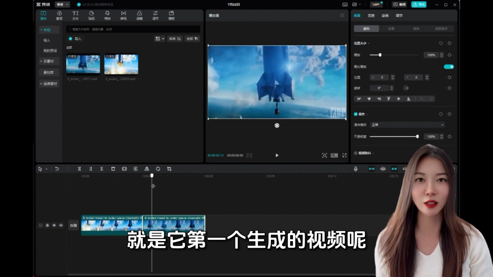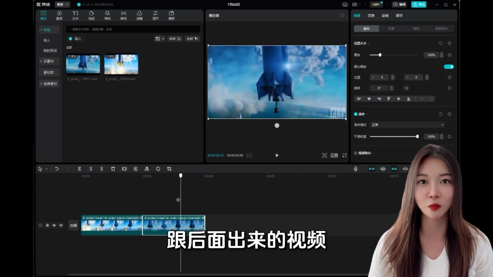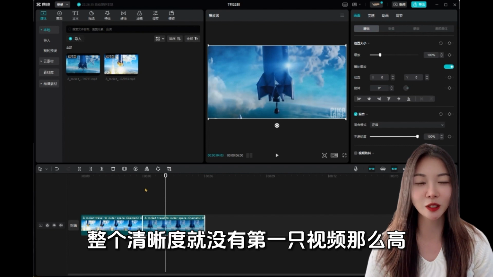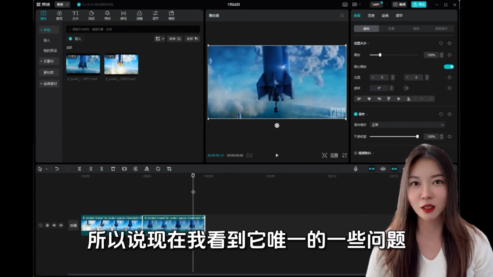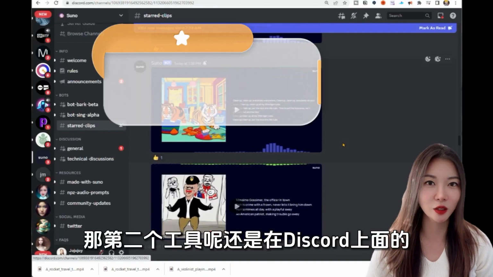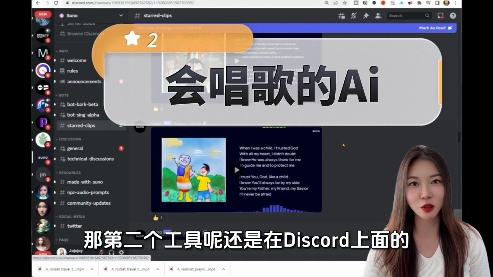The feeling is that the first video it generated is better, and the videos that come out later, the whole definition is not as high as the first video. So now I see some of its problems, and it can only generate 3 seconds.